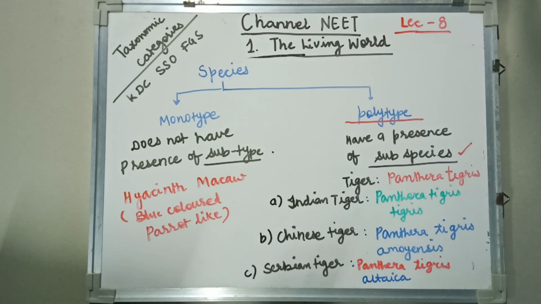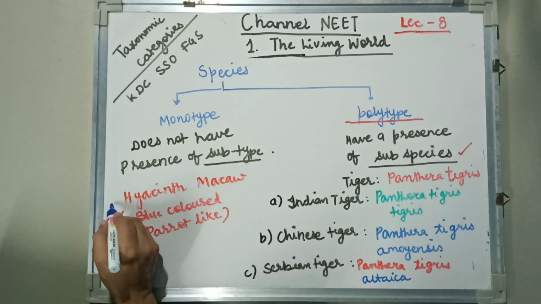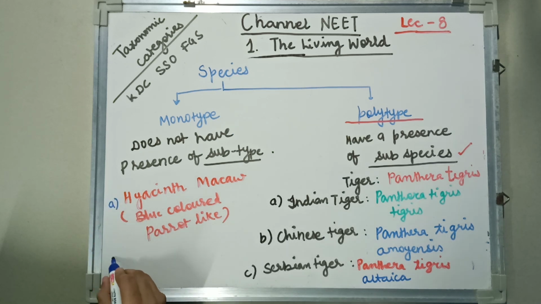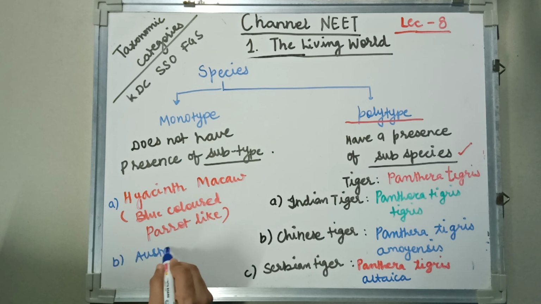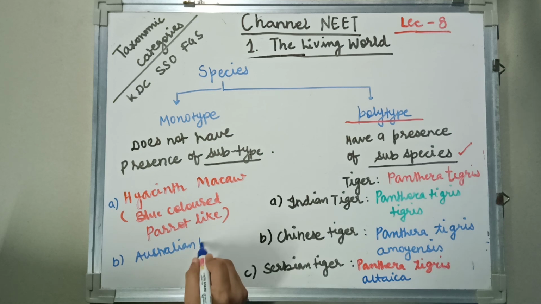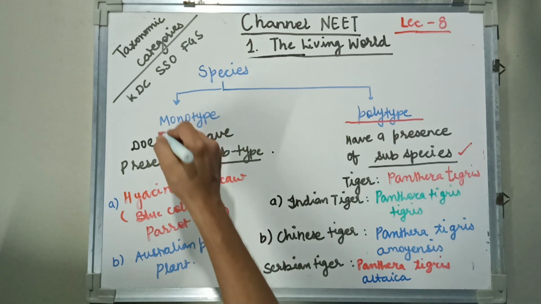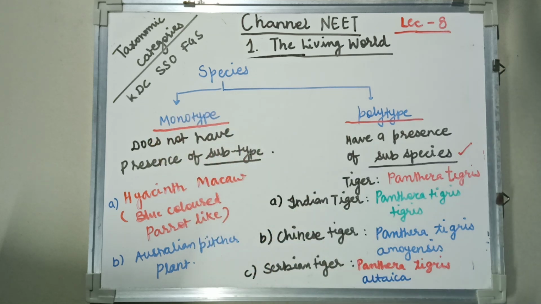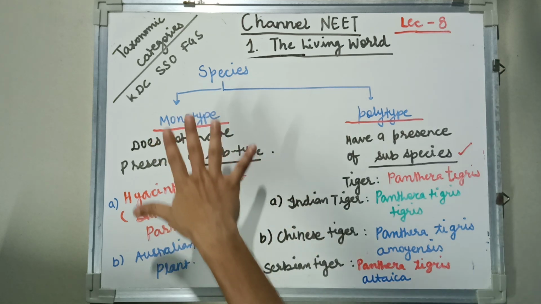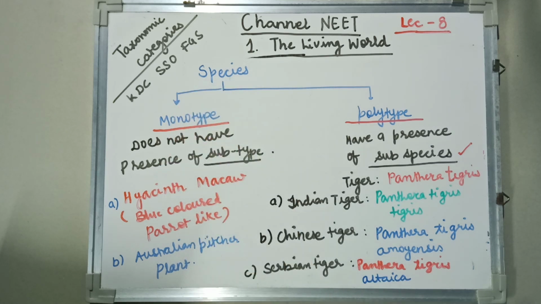That was an example of an animal. One more example, of a plant, is the Australian pitcher plant. Again this becomes a monotype species. So this was about the species.